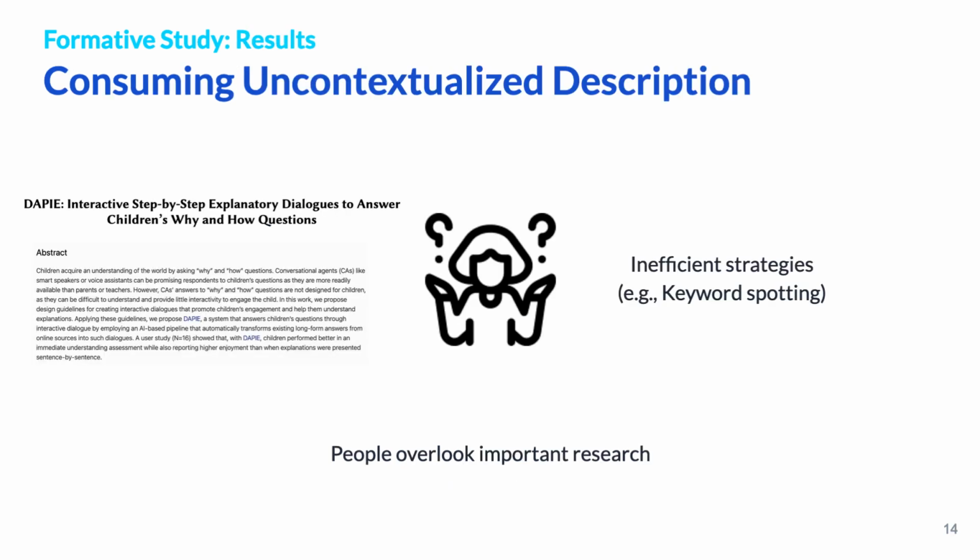Our formative study revealed that the main challenge lies in determining the relevance of recommended papers by just reading their titles, or briefly skimming the abstracts. Reading the full abstract or part of the papers could help decisions, but it is costly, so people often resort to inefficient strategies like keyword spotting, which leads to potentially overlooking important research.